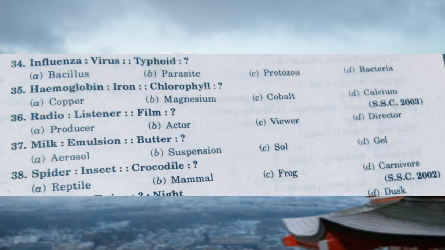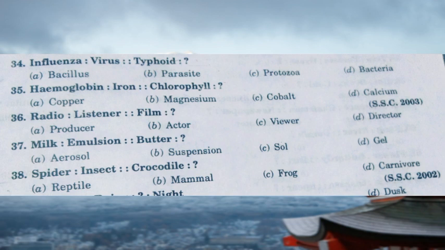bacillus is a type of bacteria which has a rod-shaped structure. The parasite is also a microorganism, of course it depends on the host. It absorbs food from the host. Protozoa is a single-celled organism, but it doesn't affect us like bacteria does. So the answer definitely is bacteria. Typhoid is caused exactly by the bacteria called Salmonella typhi. So the answer is D, Salmonella typhi, that is bacteria.